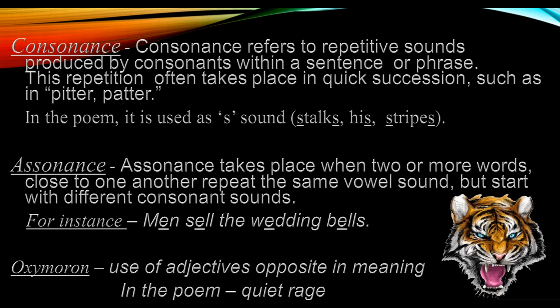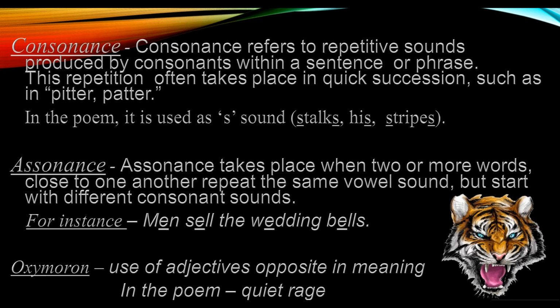If you see, stalks his stripes. Now what is happening? Stalks, S sound is prevalent here. Then in the next word, his, again S sound is prevalent. Then in the third word, stripes, again S sound. So what is happening again and again in this quick succession? This S consonant sound is repeated again and again. So that is called consonance.